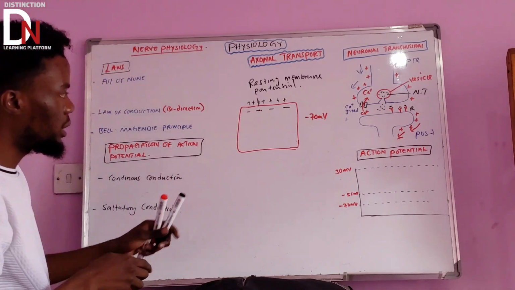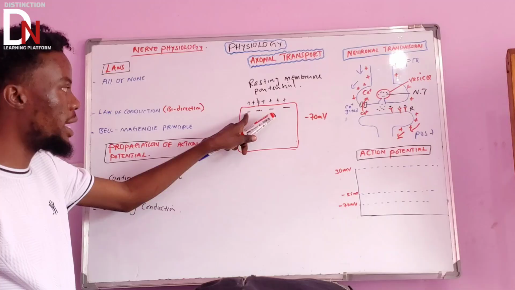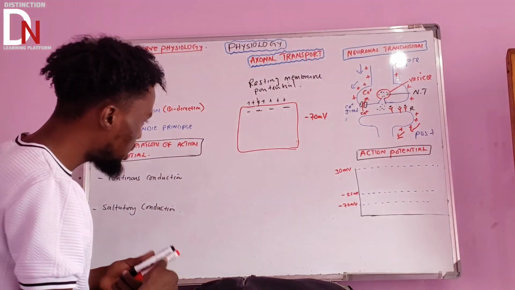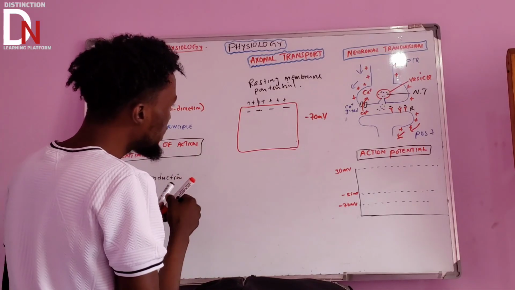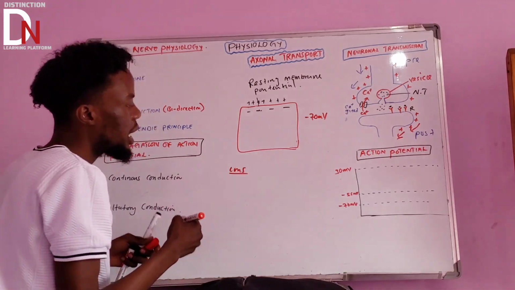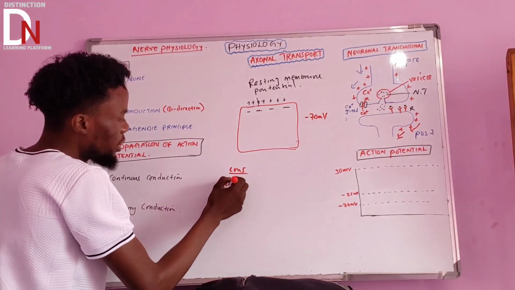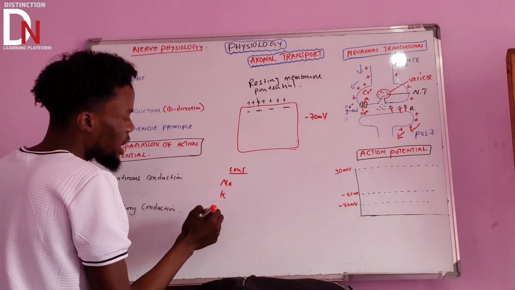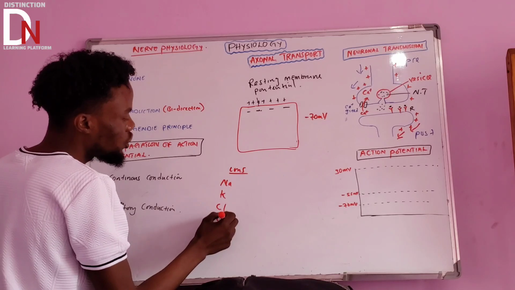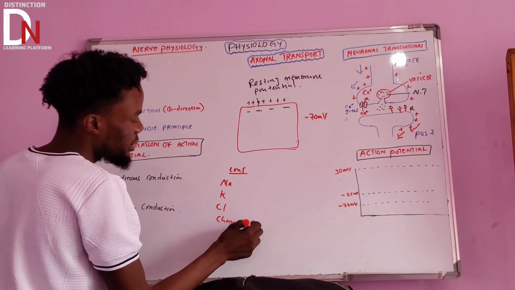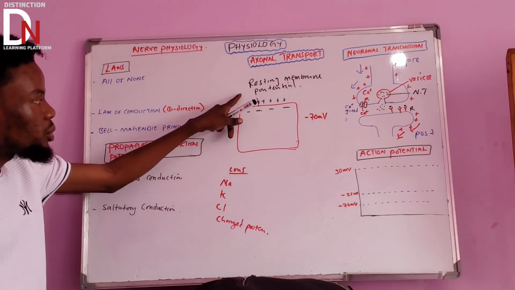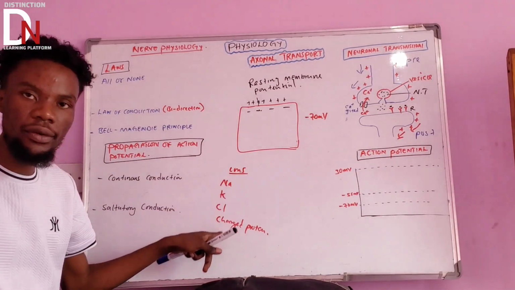Now, since we know that, the question we can ask is why the inside of the cell is negative. Why is it like that? The answer is this: if you look at the ions, you need to understand the ions that are very important, ions like sodium, potassium, chloride, and also charged proteins. If we're talking about why it is negative inside the cell and positive outside, we need to talk about these ions.